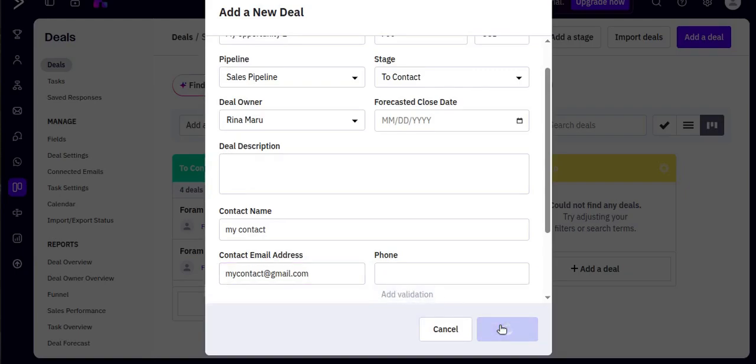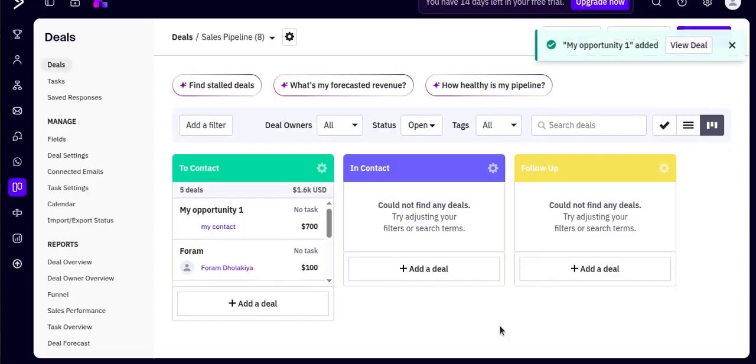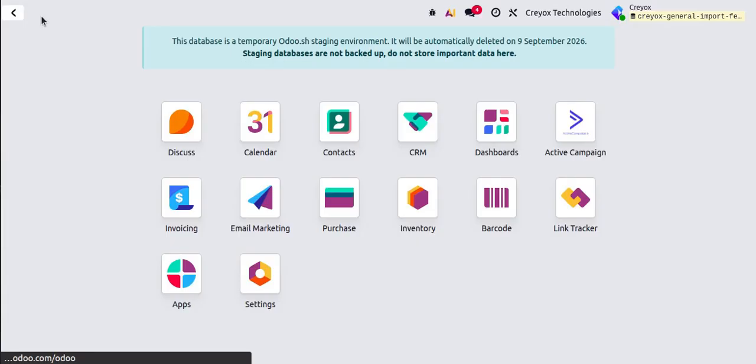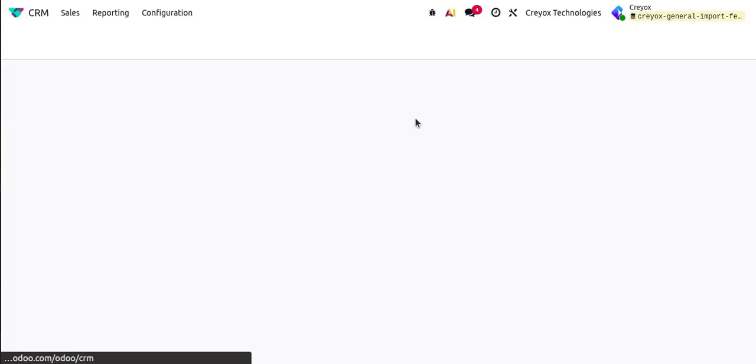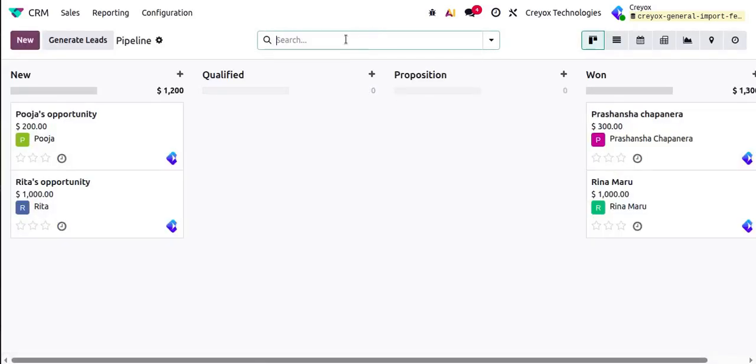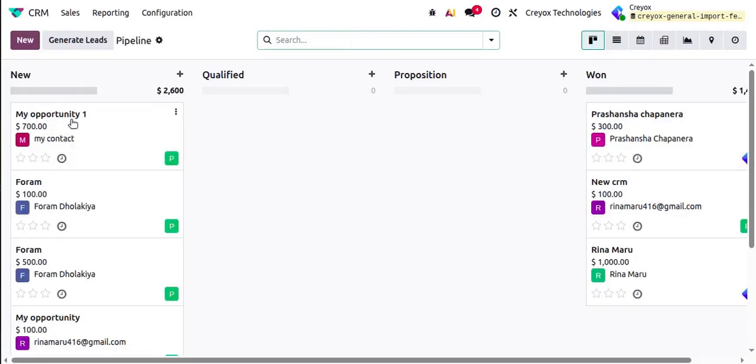Now I will add the deal, and this deal is created over here. Now I will go back to my CRM in the Odoo database, and here you can see automatically the lead has been created in my Odoo database as well.